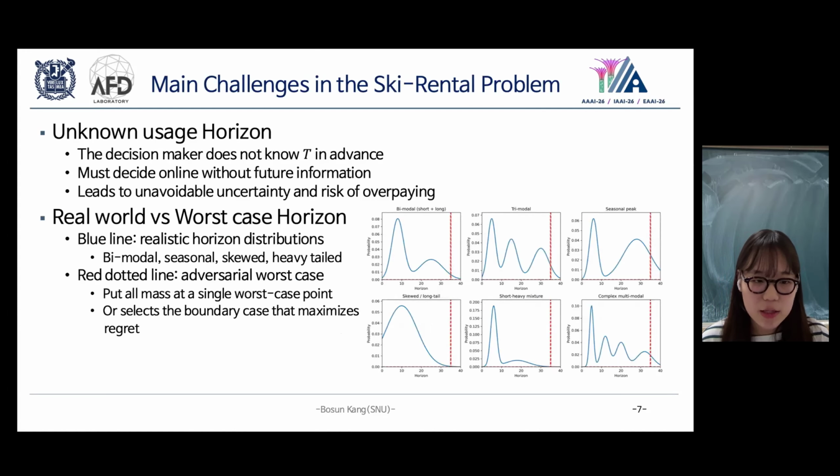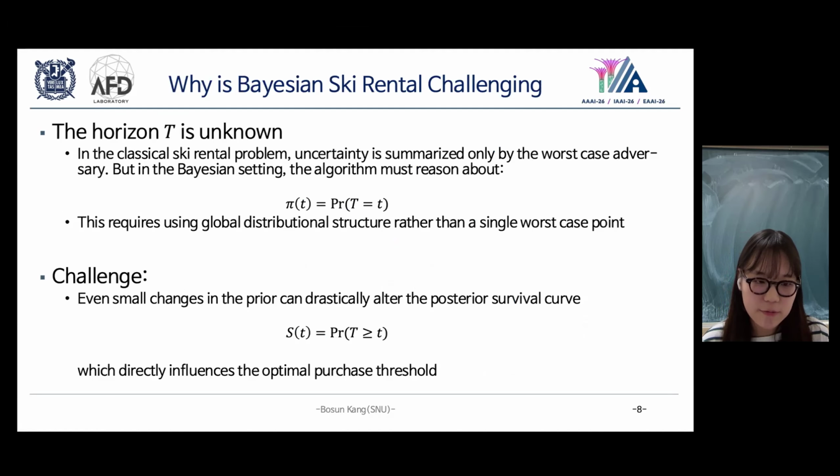The key difficulty comes from the unknown horizon. In the worst case analysis, we concentrate all the probability mass at a single bad point. But in the real world, the horizon looks very different. It can even be bimodal, seasonal, skewed, or heavy-tailed. A Bayesian algorithm must reason about this full distribution structure, not only the single worst case scenario.